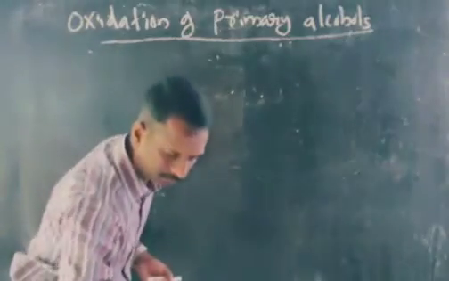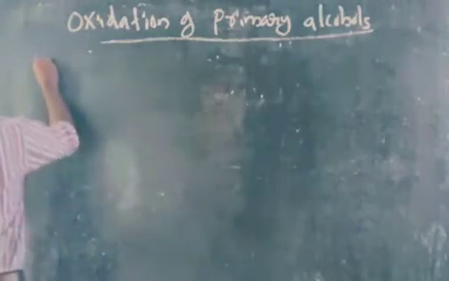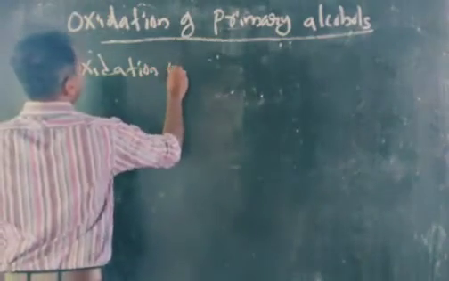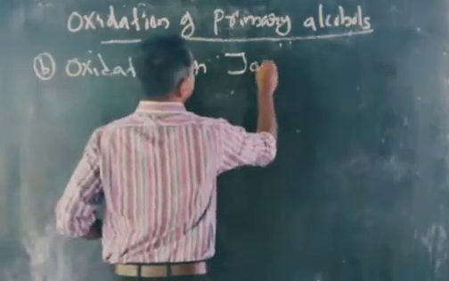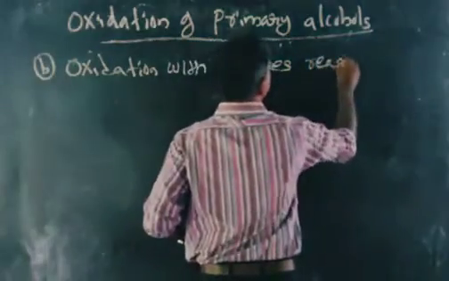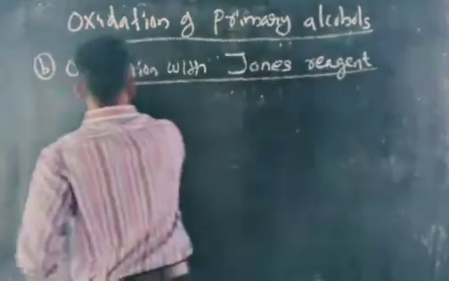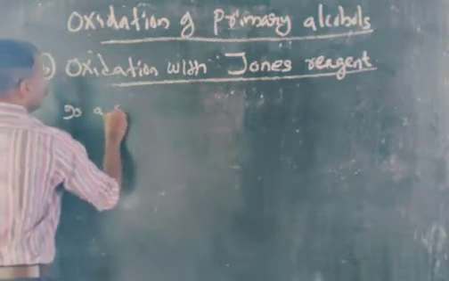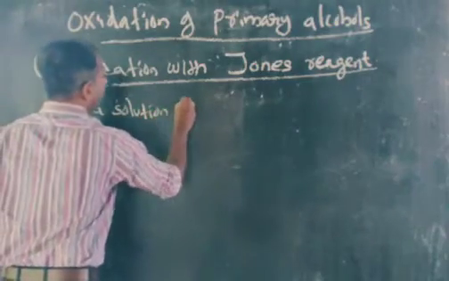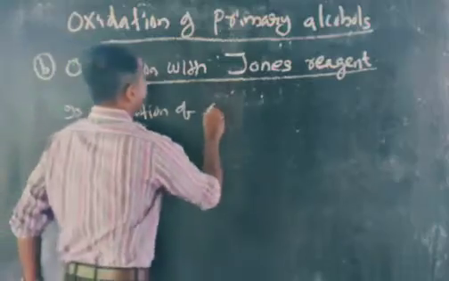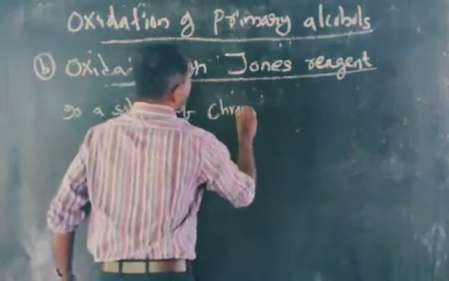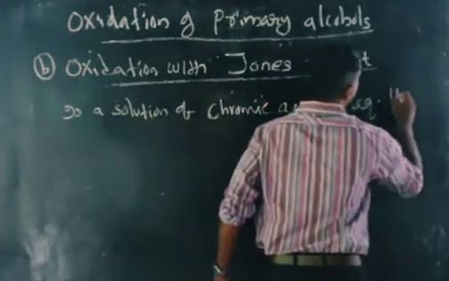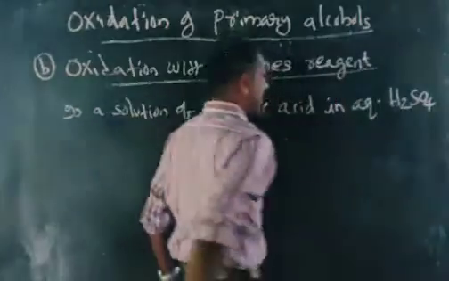Second one is B. Oxidation with Jones reagent. What is Jones reagent? Jones reagent is a solution of chromic acid in aqueous H2SO4.